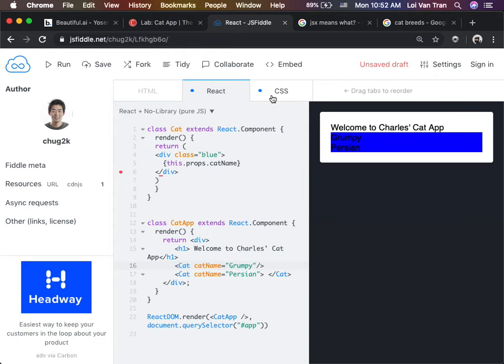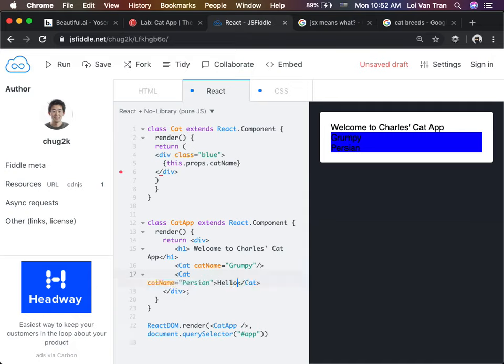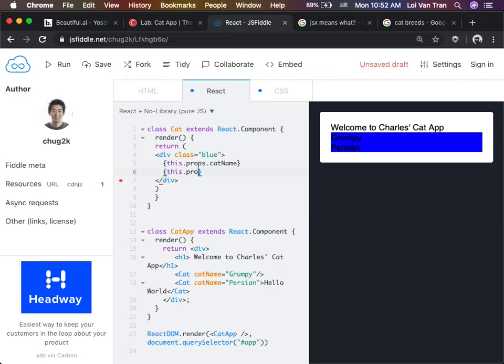So if you put on line 17 a text in between it, will it show up? Not yet, because there's another step. There's something we have to render: this.props.children. So this.props is something super magical. This.props.children. We do this right here. Now it will render. There we go.